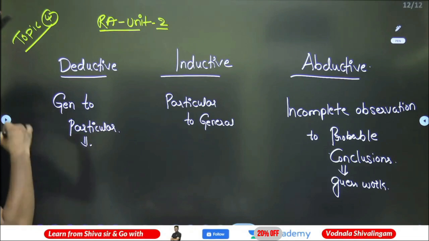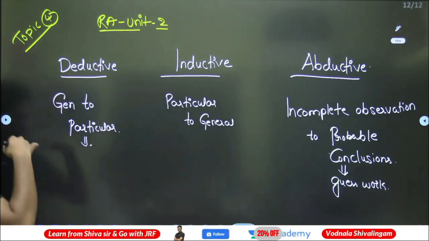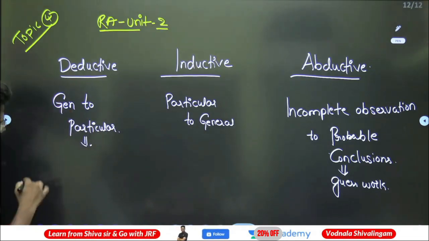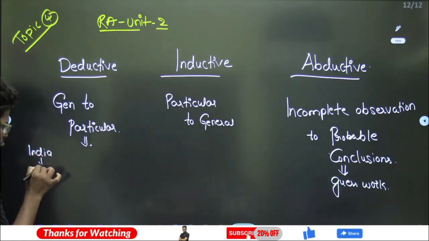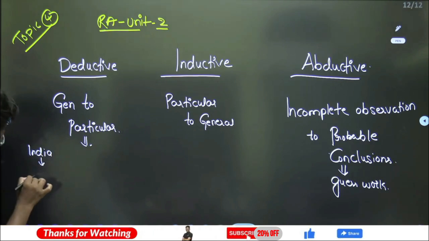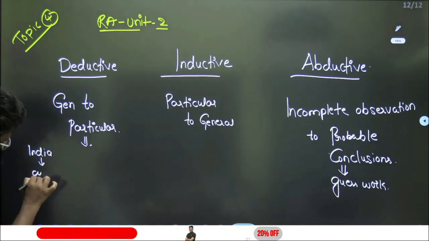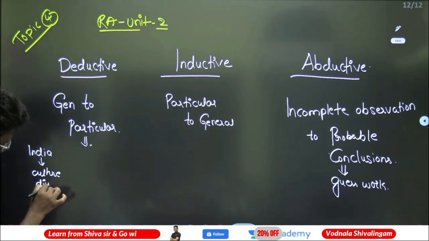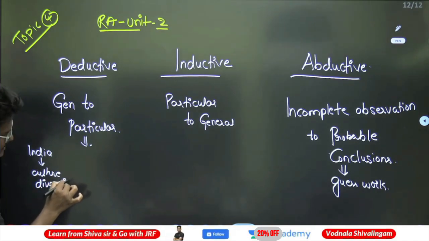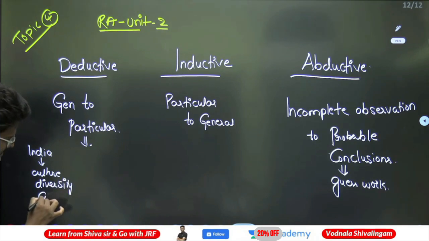Yes. Now let me tell you what is general to particular. You will take something which is a general topic and from that you will come to a particular conclusion. India is a cultural diversity country.